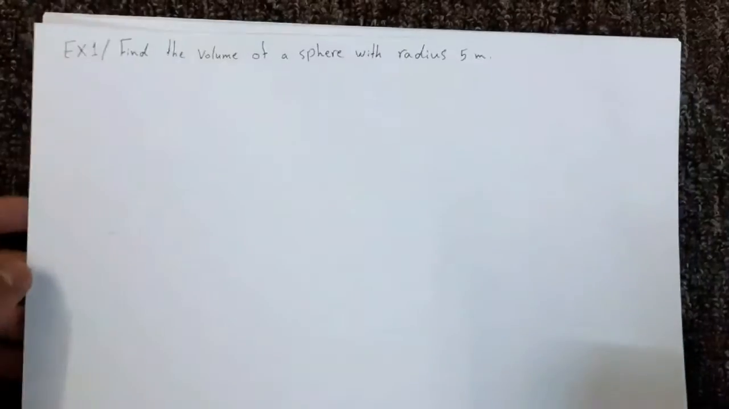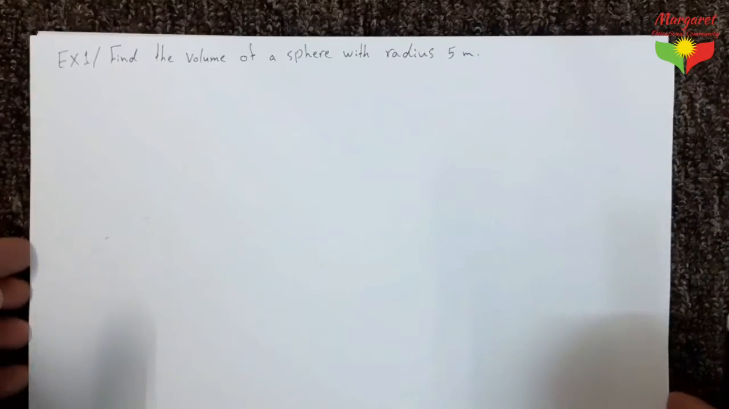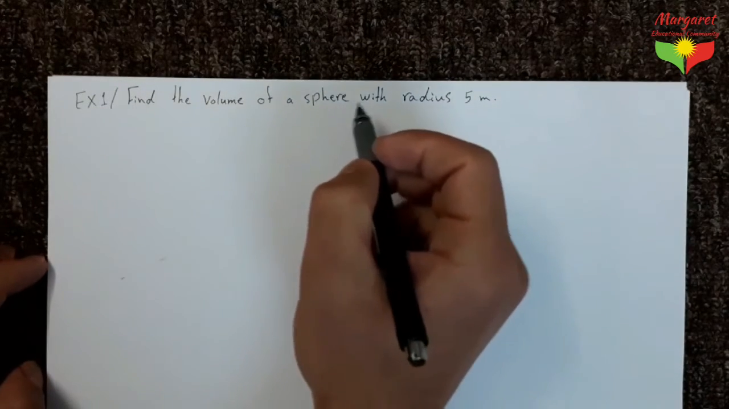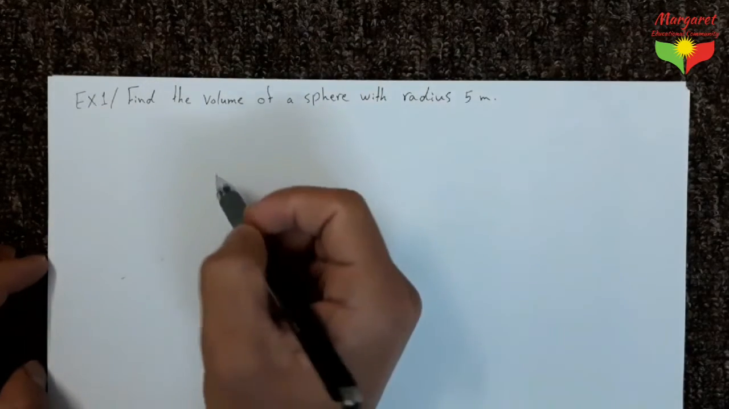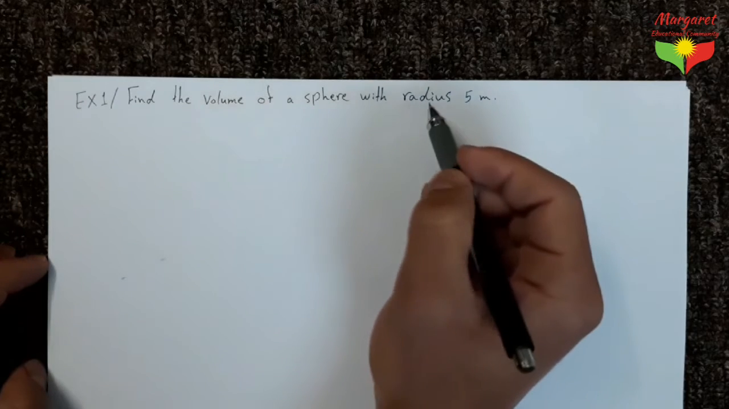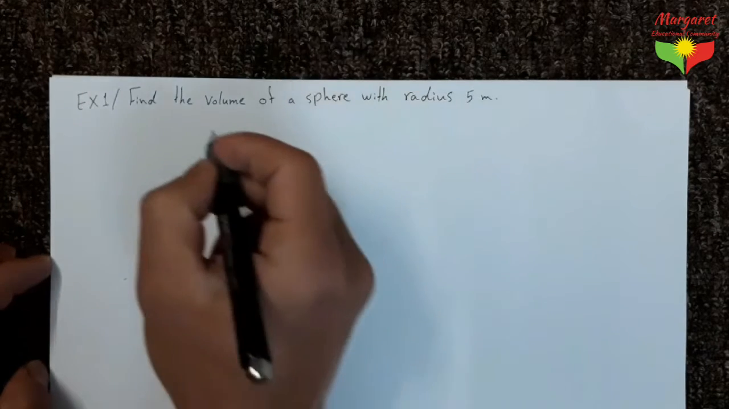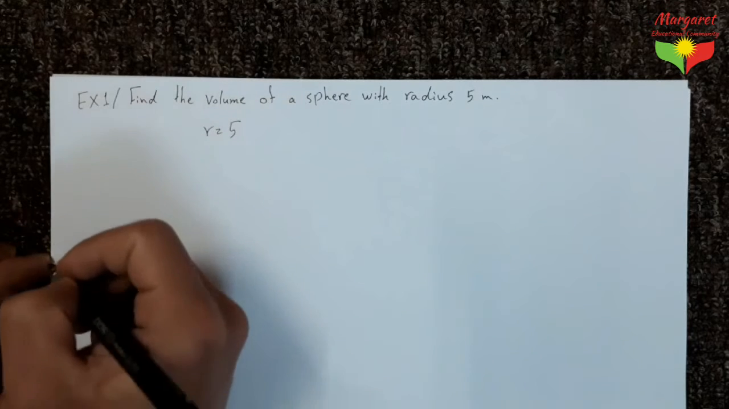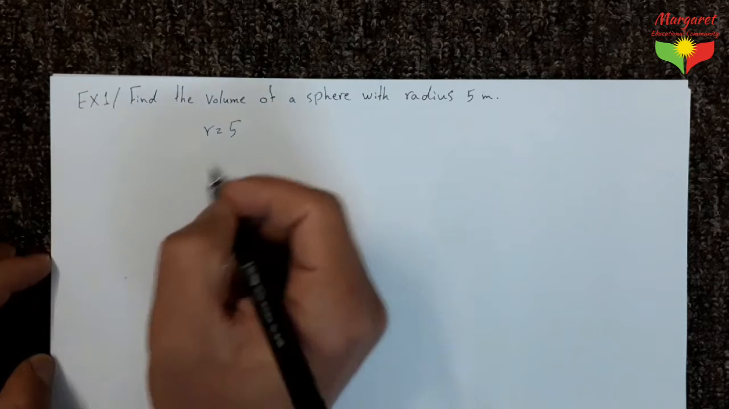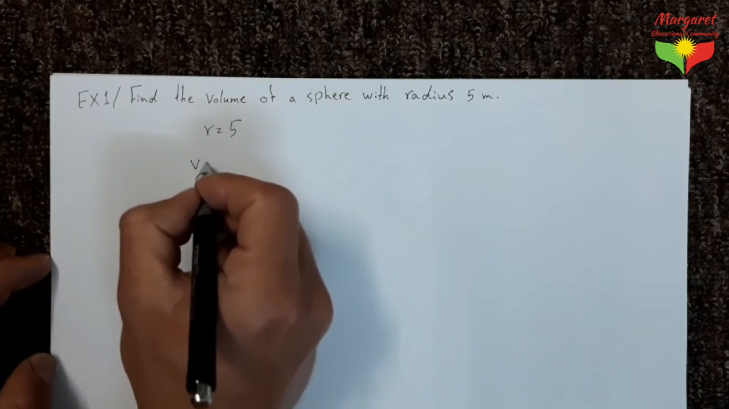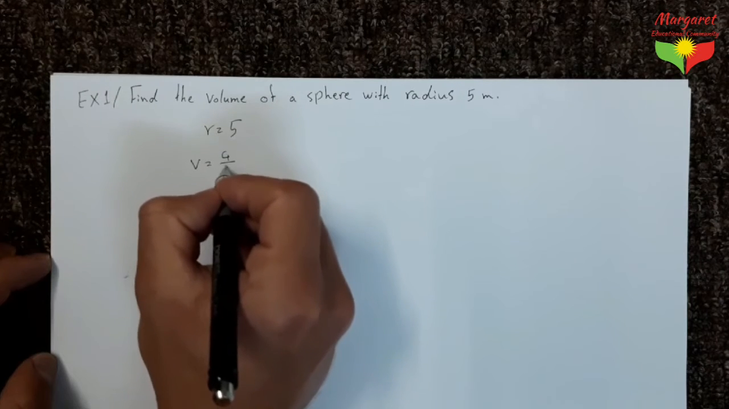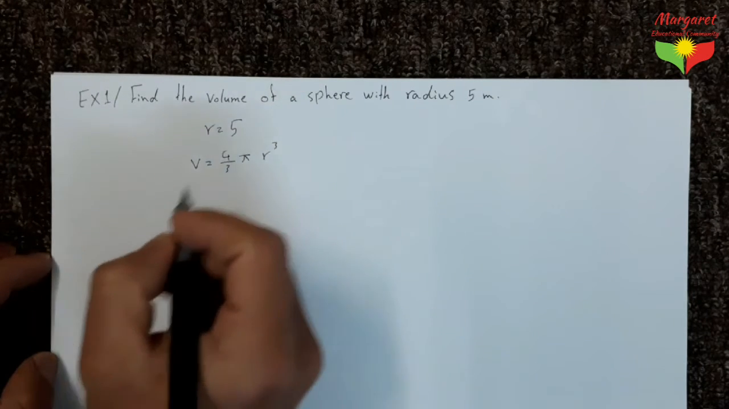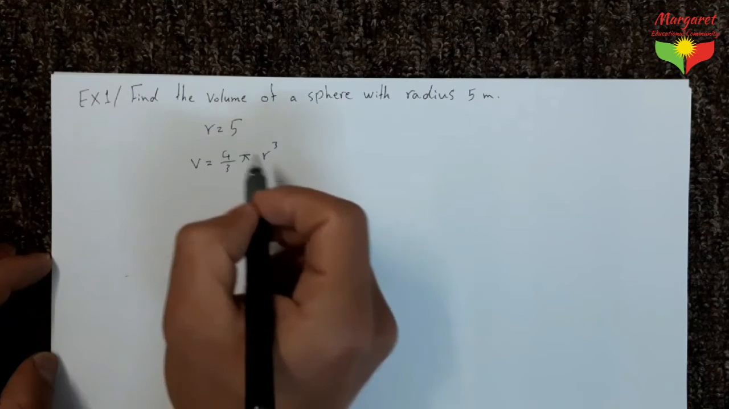Now we have example 1. Example 1 says find the volume of a sphere with radius 5 meters. So R equals 5. We say that volume of a sphere denoted by V equals 4/3 pi times R cubed. Now substitute 5 for R.